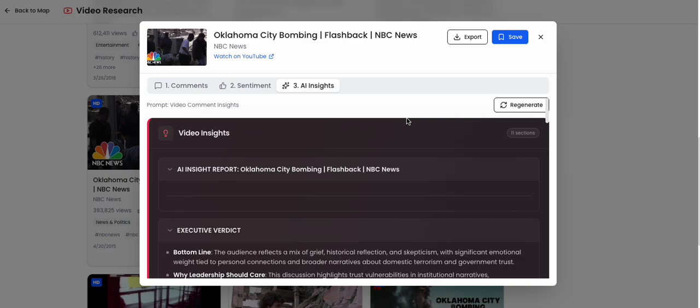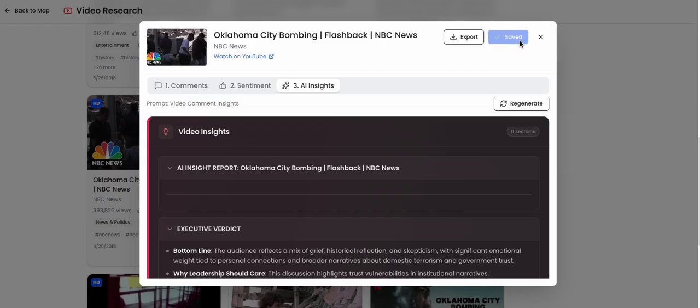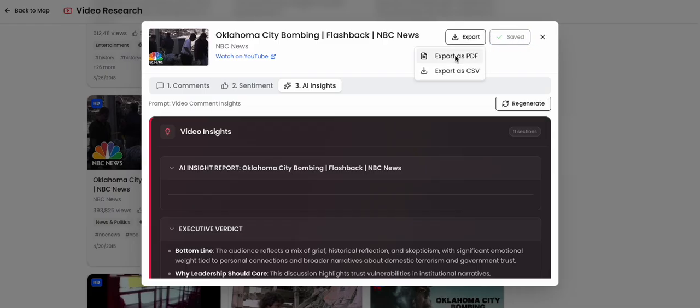We need to identify the source of the review, comment, or email. We need to isolate out what we want in the report at the end, and then we need to create a prompt that can be put into the engine in the background in order to get this output. So I'll save this. I'm going to export this.